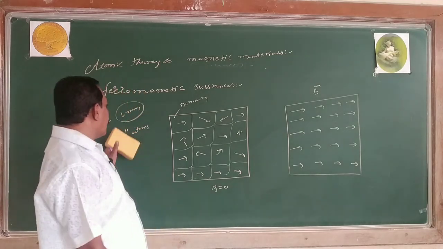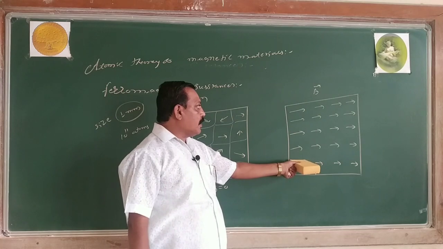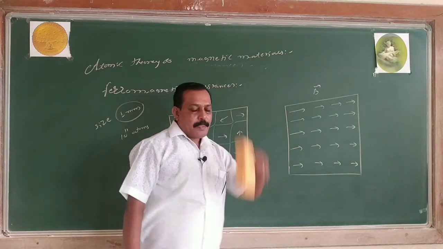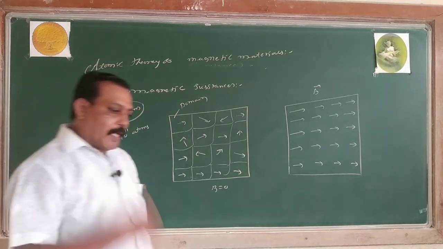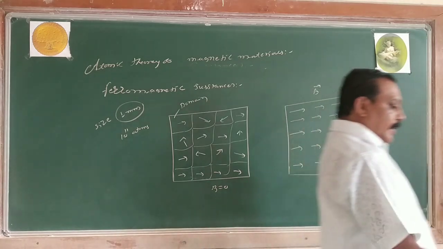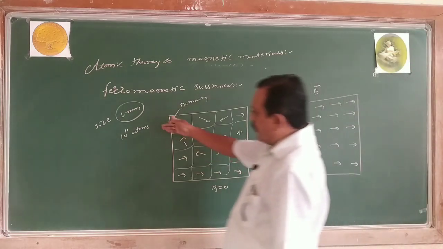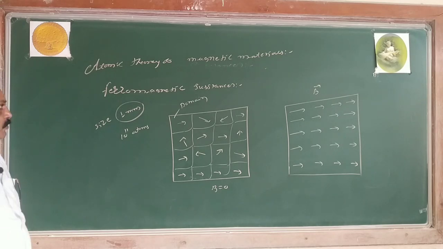Because of what? The number of atoms available in the domain, they are arranged in a systematic manner when the magnetic field is applied. Hence, they possess the magnetic dipole moment. Hence, the material is strongly magnetized along the direction of the magnetic field. Then such materials are called ferromagnetic substance because of the domain concept. In the domain, we get 10 to the power of 11 atoms or molecules.